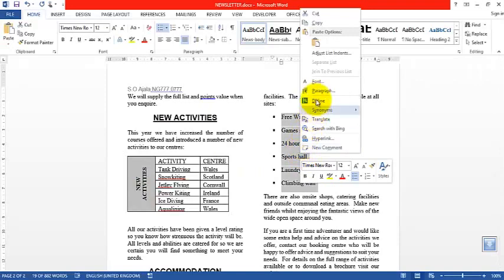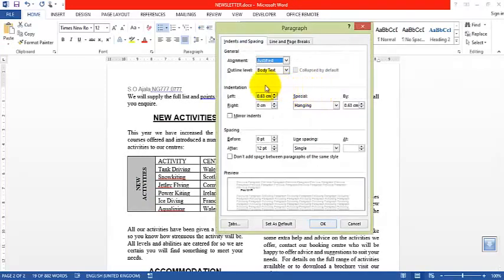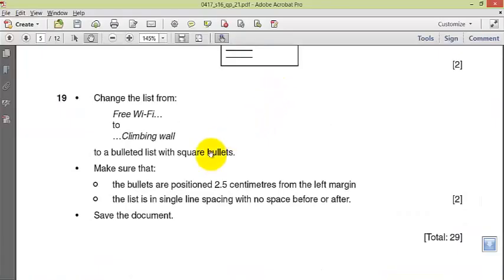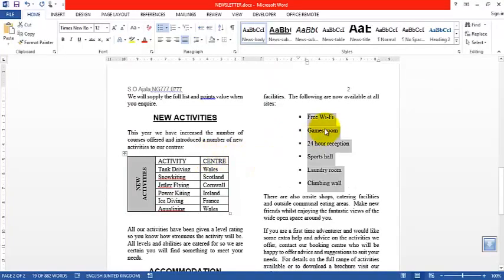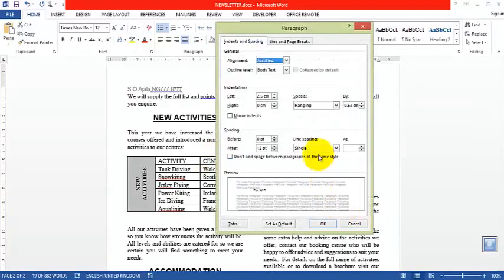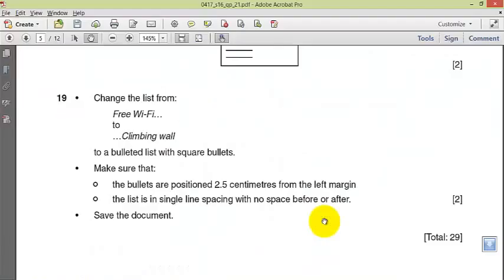Okay, right click, paragraph, left indent is 2.5 centimeters. The list is in a single line spacing with no space before or after. Go back to paragraph, single line spacing, 0, 0. Okay, no line spacing before and after.